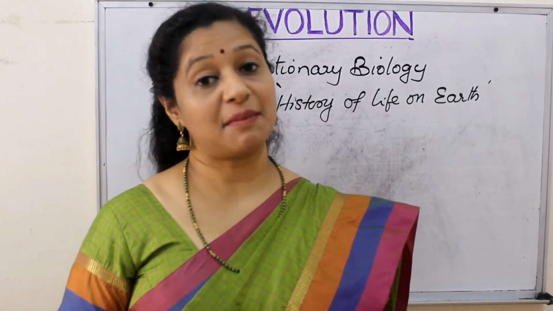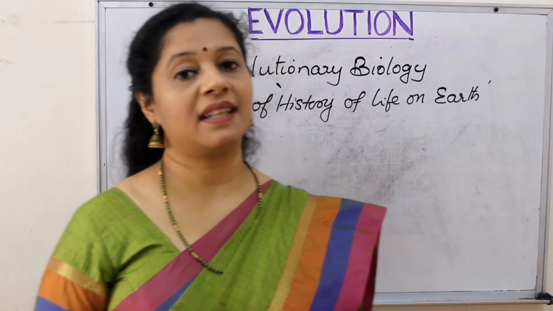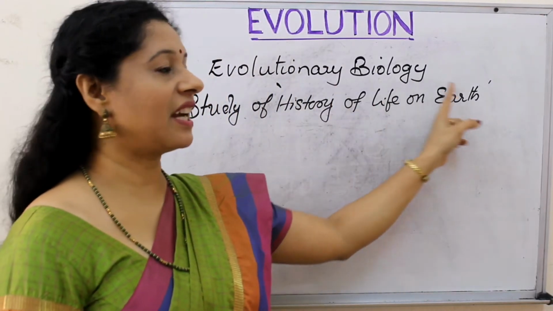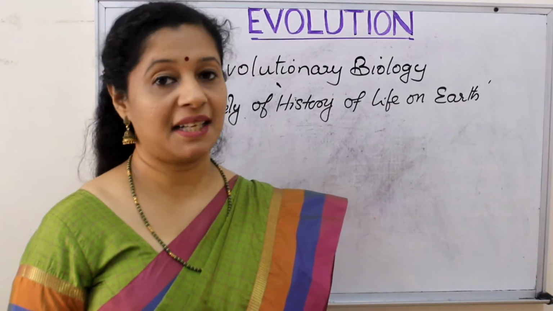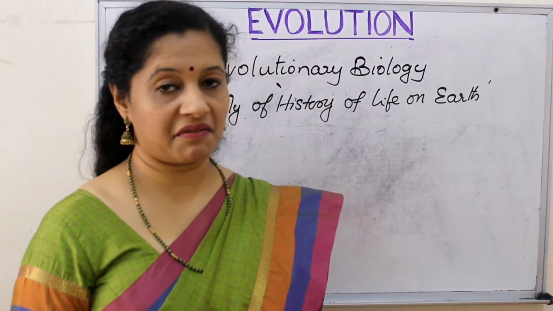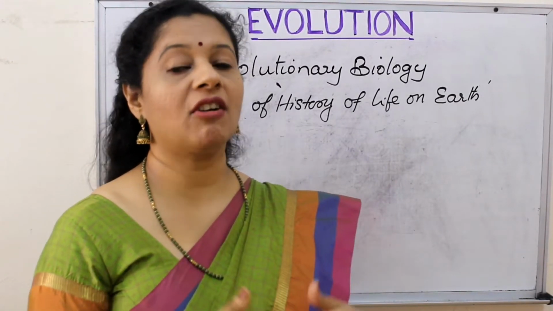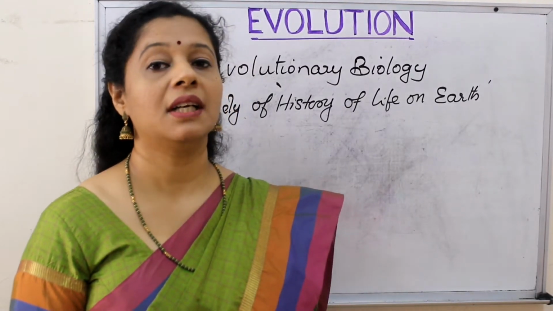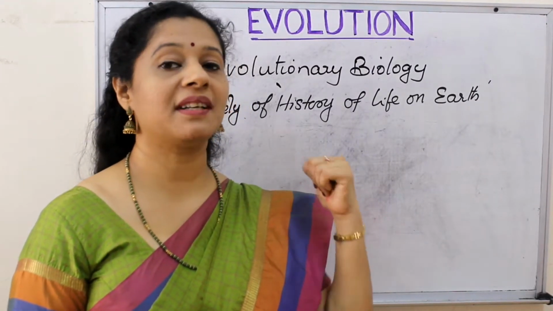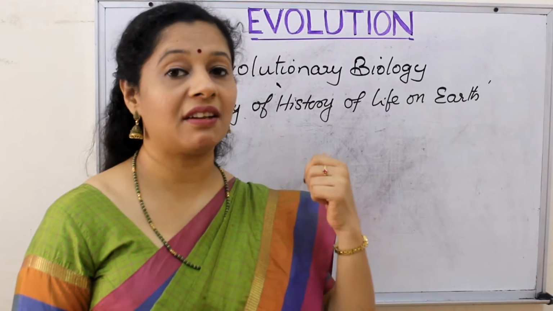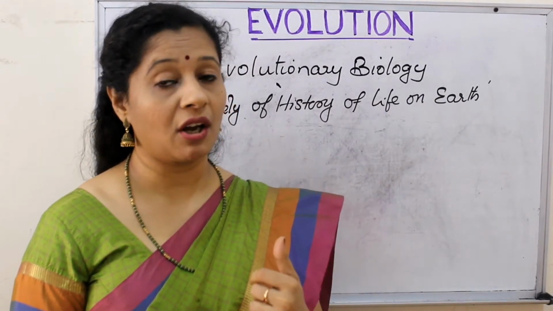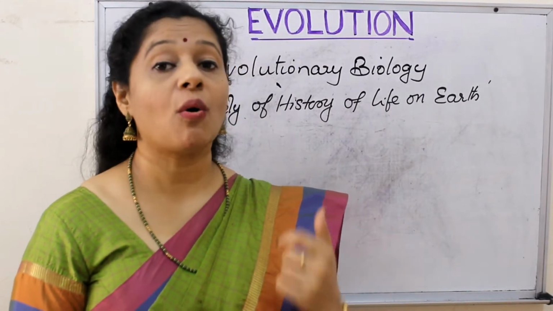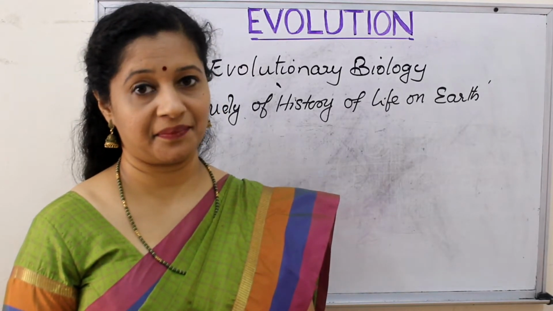Evolutionary biology is a branch of biology that deals with the study of the history of life on Earth. That means we are not thinking about certain facts, or experimenting, or finding out what is going to happen in the future, but rather we are looking back to history, peeping into the development of flora and fauna and the changes they have undergone over millions of years.